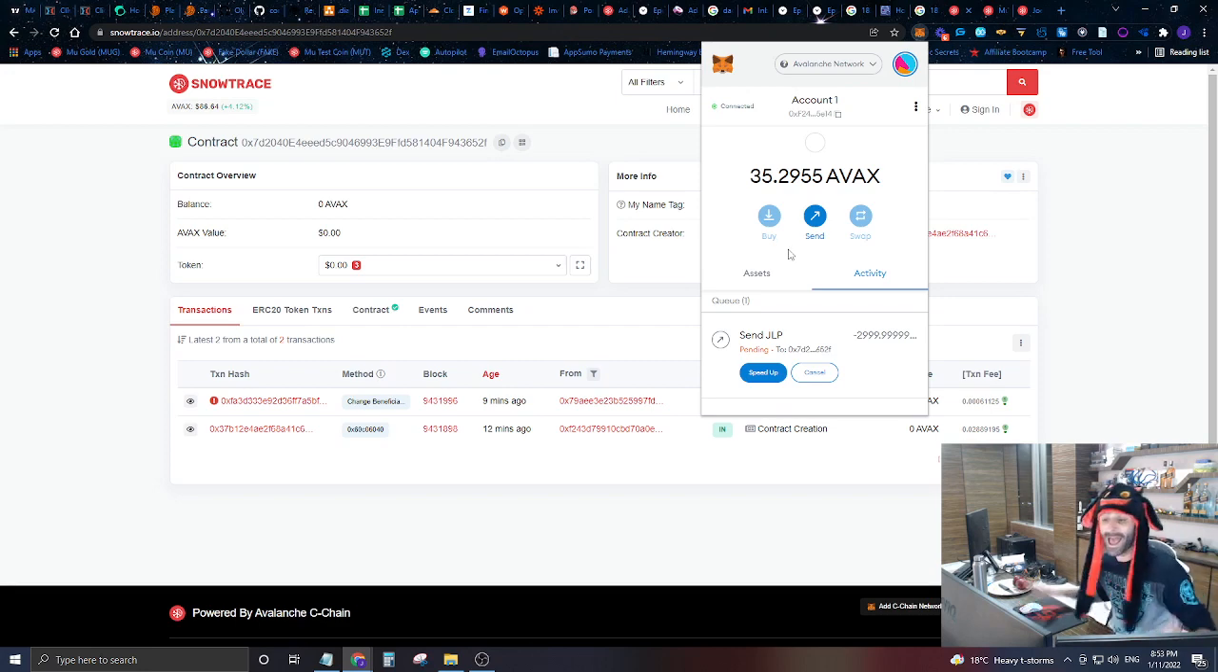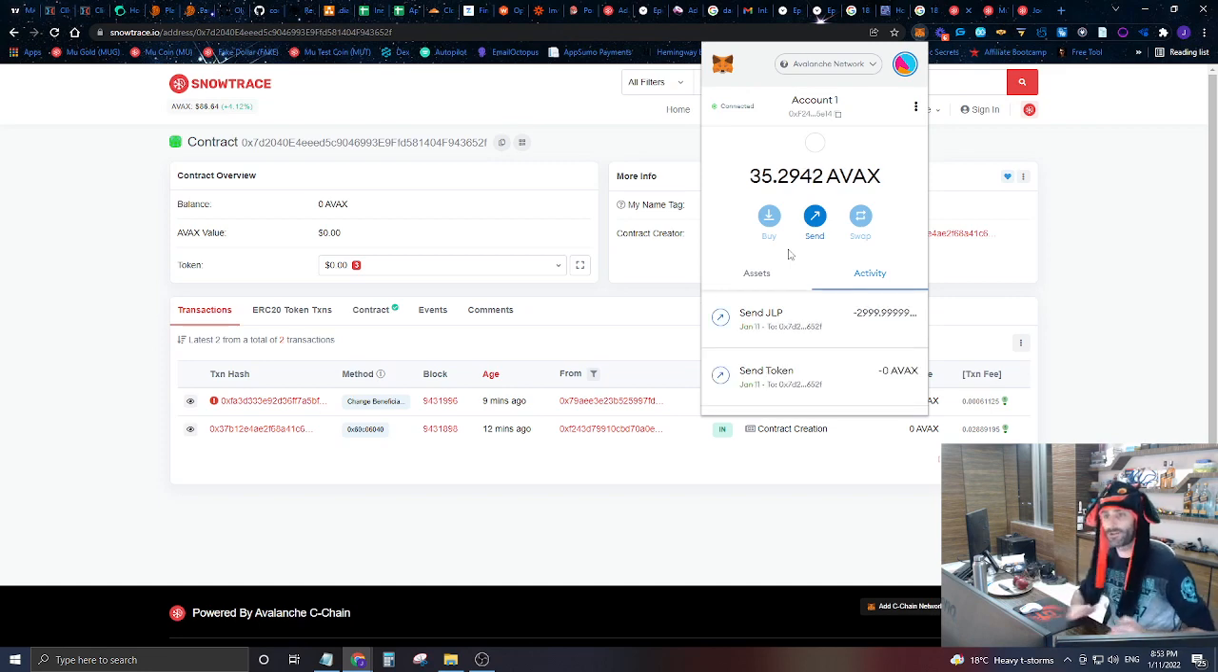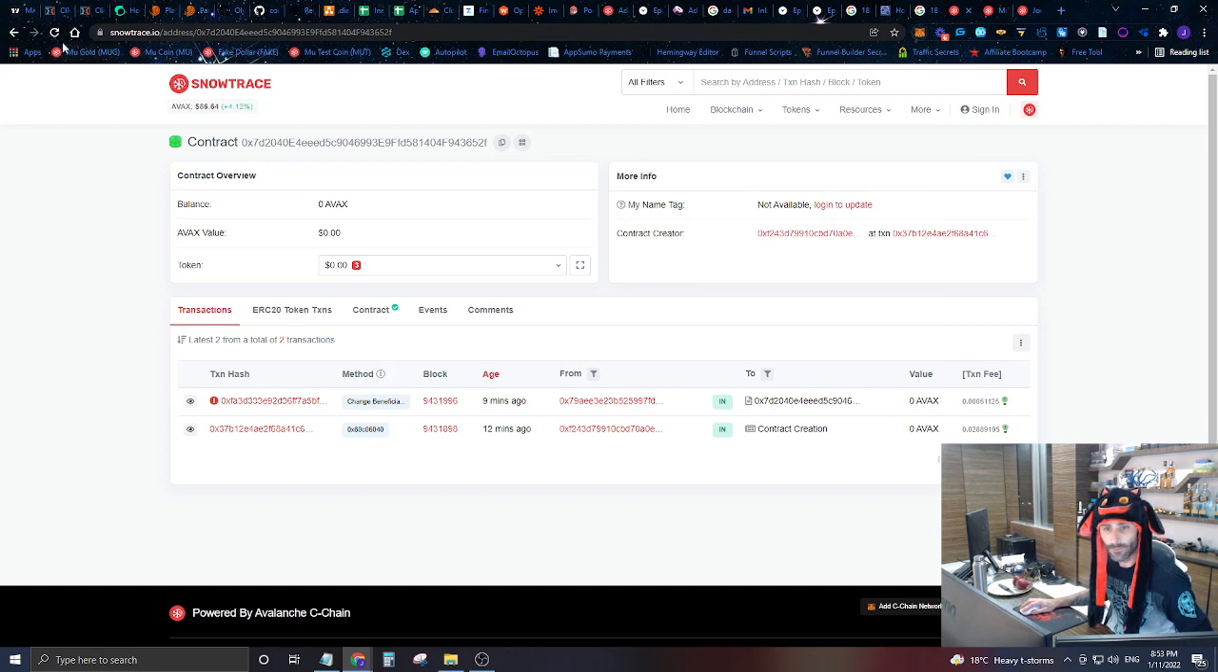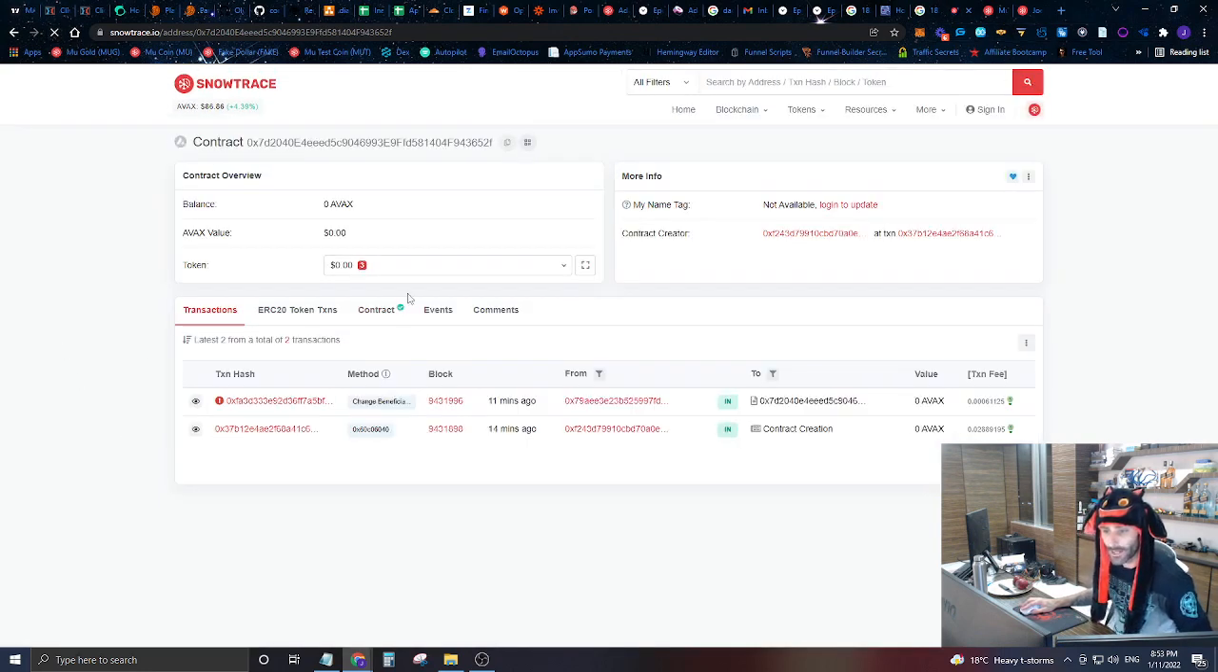Now keep in mind it has been locked up on a linear vesting schedule, so a small amount of it could be removed as time goes on. As time goes on, small amounts could actually be removed, but you would be able to go in and actually look at this contract right here.